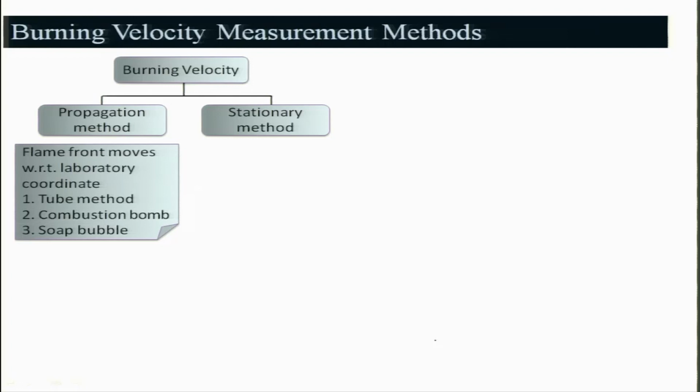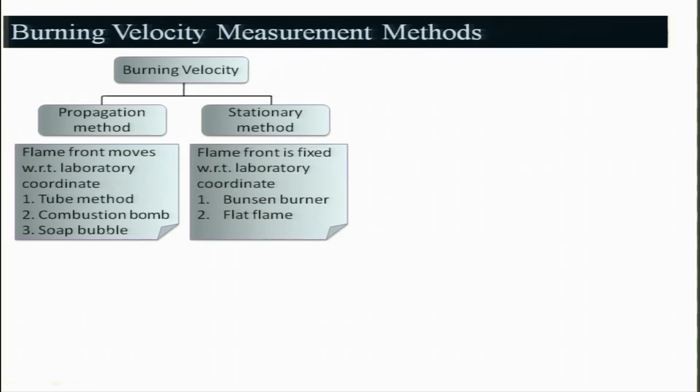And in the propagation method, the flame front will be moving with respect to the laboratory coordinate system, which is basically a fixed coordinate system. And there are three of them which we will be discussing. One is the tube method, the combustion bomb method, and the soap bubble method, right. And in the stationary method, there will also be two of them, like the Bunsen burner and the flat flame burner, right.